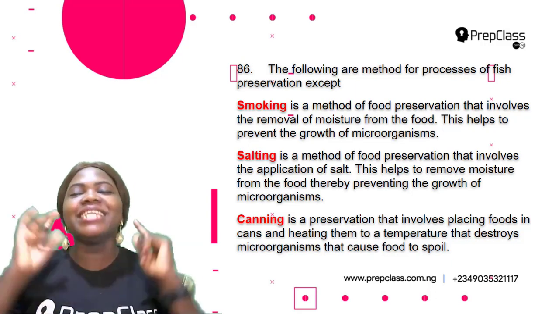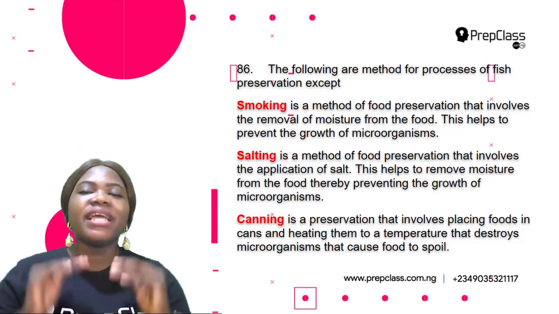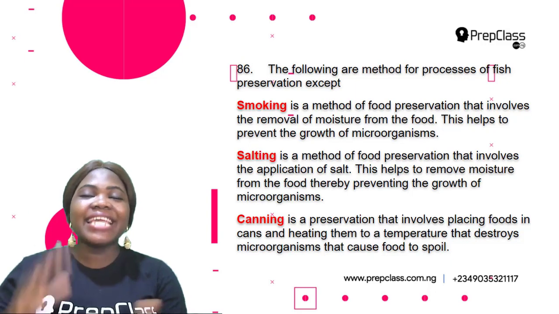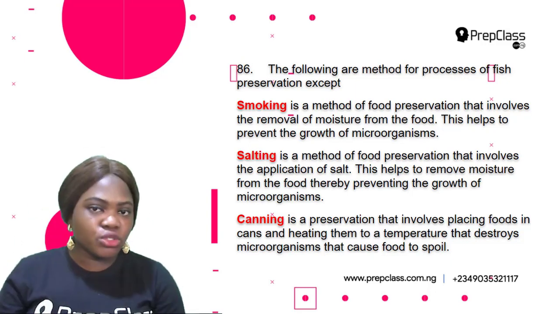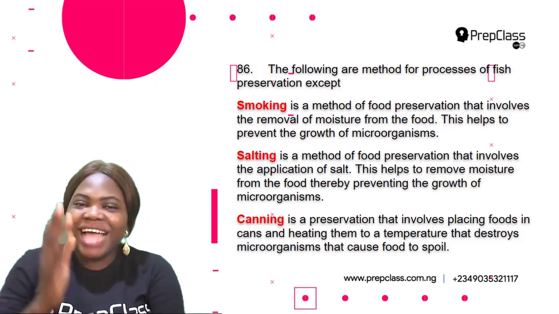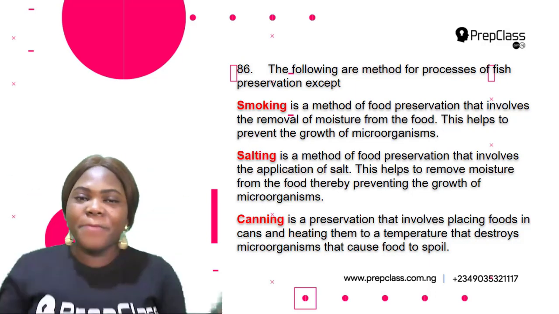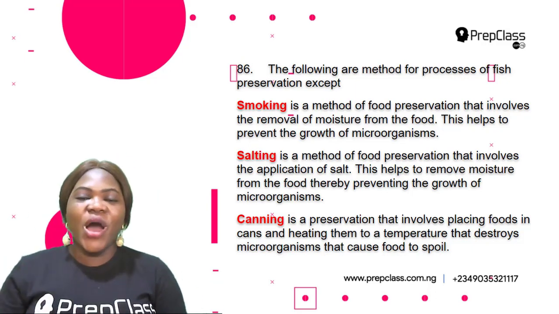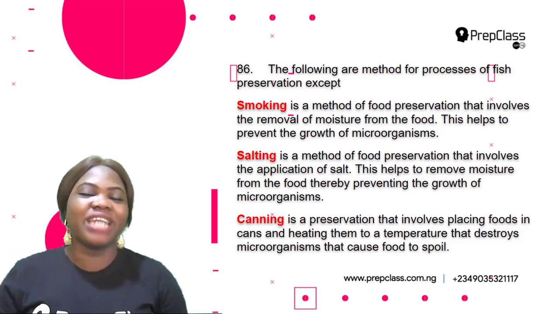So what about canning? Canning is also a method of fish preservation. This involves the placing of foods, in this case fish, in cans and heating them to a temperature that destroys microorganisms that cause food to spoil. Do you know an example of canning of fish? Yes, that's like the sardine. You know sardine? So that's an example of a preservation method of fish. So it is put in cans to preserve the fish. Okay? So canning is also a method of fish preservation.